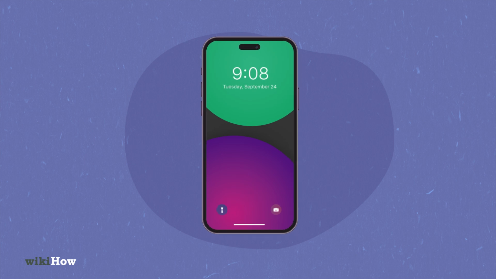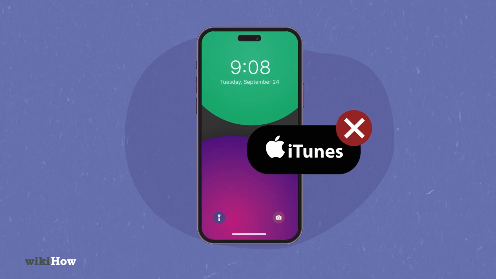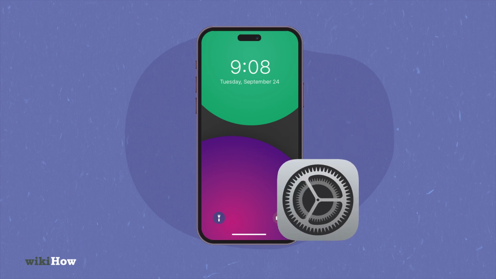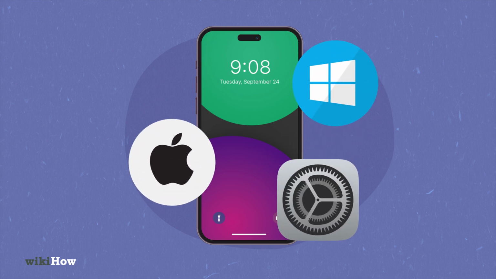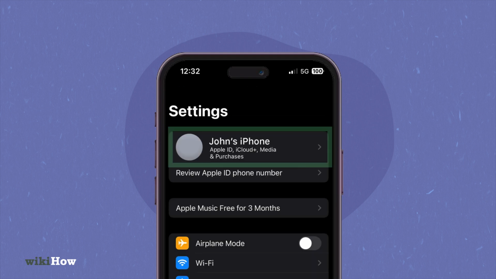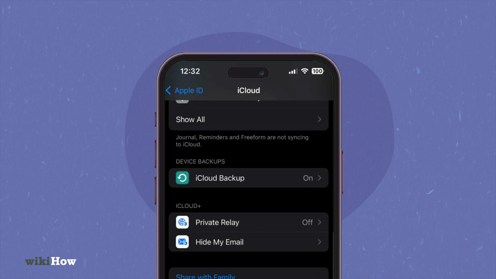If you need to restore your iPhone without using iTunes, there are several methods you can follow, whether you're using the settings menu, a Mac, or a Windows PC. First, back up your data by connecting to Wi-Fi, opening the Settings app, tapping on your name, and selecting iCloud